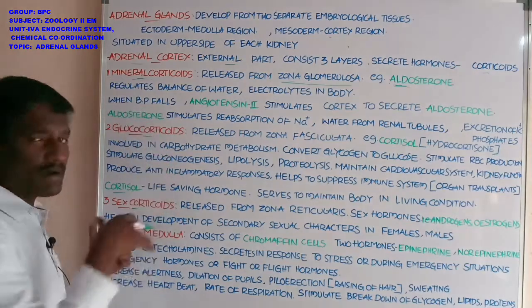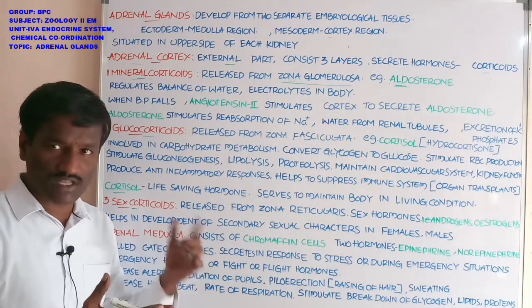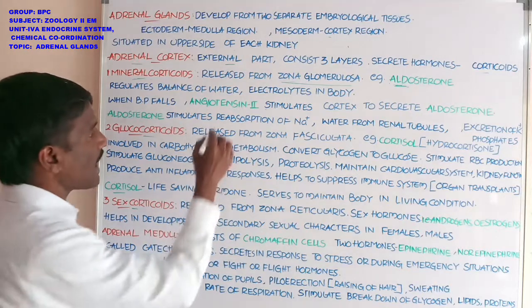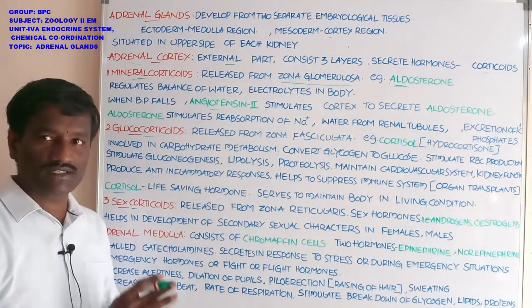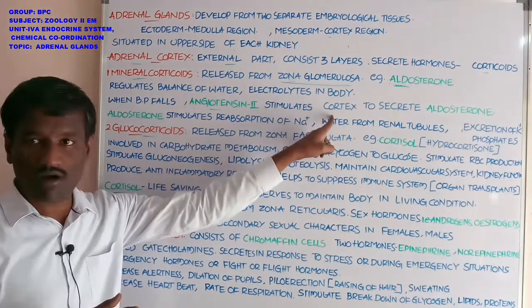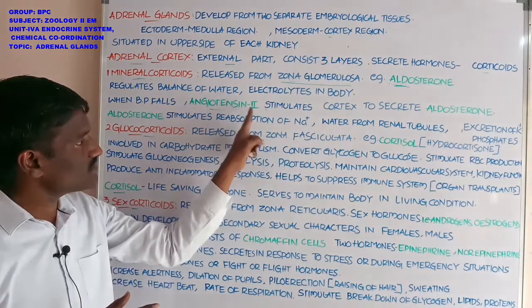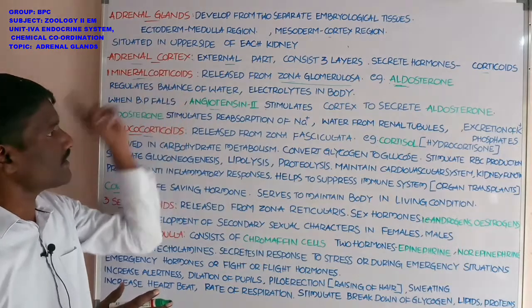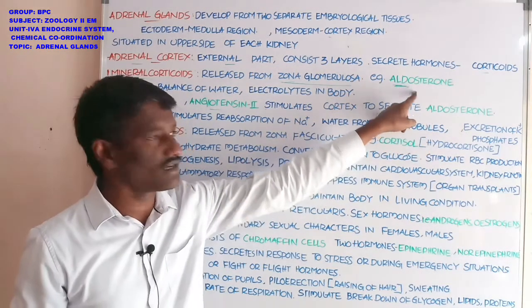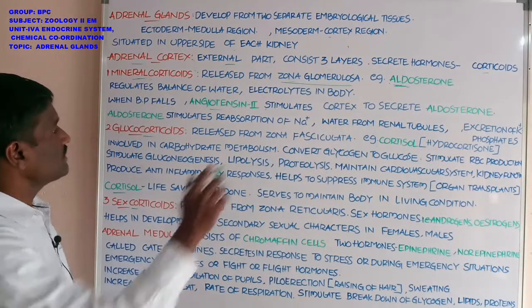Next, when blood pressure falls in the body, angiotensin 2, which is one of the hormones, stimulates the adrenal cortex to secrete the hormone aldosterone.